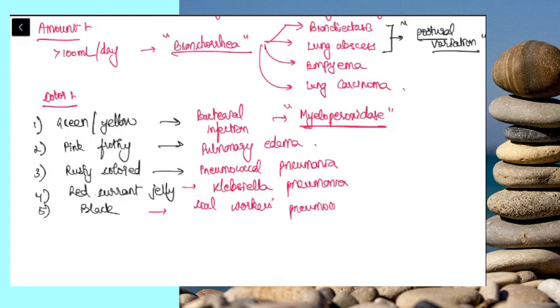One more terminology, known as anchovy sauce. Whenever you hear this term, it indicates something to do with amoebic liver abscess. Since we are talking about the respiratory system, this means amoebic liver abscess which has ruptured into the lung.